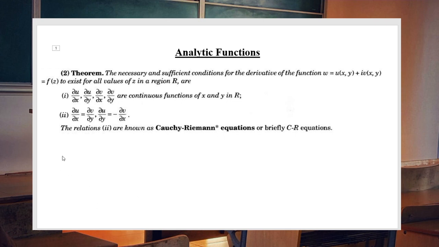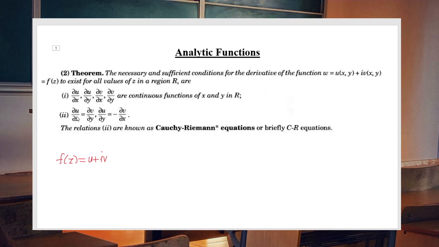Suppose you have a function f of z which is equal to u plus iv. Suppose it possesses derivative in a given region, and then the necessary and sufficient condition for the existence of derivative is actually the first order derivatives must be continuous for every x and y in that region.